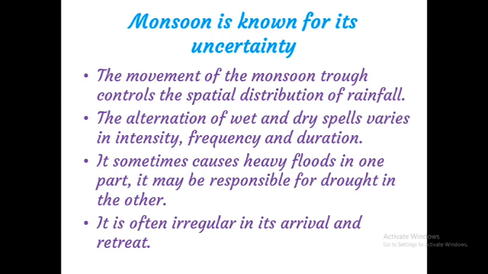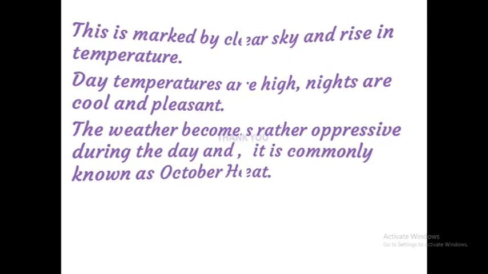We say that from 1st June onwards it reaches our mainland, but not every year does this happen. The arrival and retreat are also irregular. Clear? The movement of the monsoon trough controls the spatial distribution of rainfall. The alternation of wet and dry spells varies in intensity, frequency and duration. It sometimes causes heavy floods in one part, while at the same time in another part there is a drought. It is often irregular in its arrival and retreat. Okay, children? Clear, children?